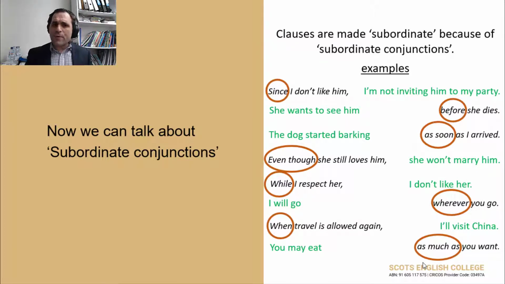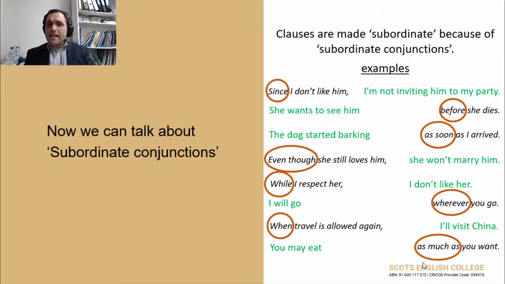Okay, it's good to know the reason, but I don't need the reason to understand the main idea of the sentence. The main idea of the sentence is I'm not inviting him to my party. So, I'm not inviting him to my party is, you should know right now, an independent clause. And if I write it on its own, it's a simple sentence because it has one clause and the clause is an independent clause. So that's why it's a simple sentence.